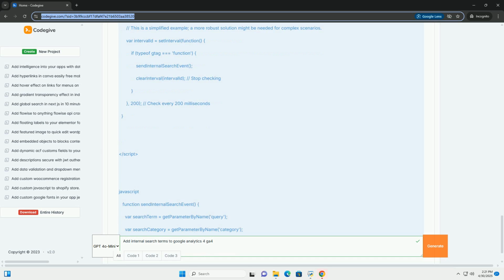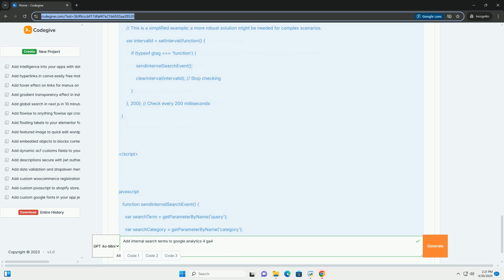Obtain consent: in some jurisdictions, you may need to obtain user consent before tracking their search activity. Make sure you comply with all applicable privacy regulations. Review your privacy policy: update your website's privacy policy to inform users about your search tracking practices.